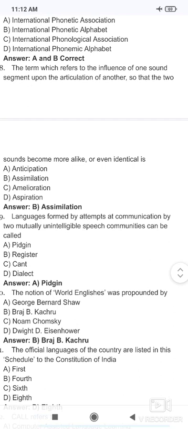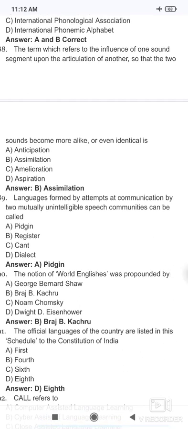The language formed by the attempts at communication by two mutually unintelligible speech communities is known as Pidgin. The notion of World Englishes was propounded by Braj Kachru.